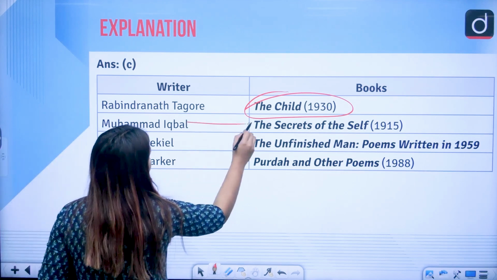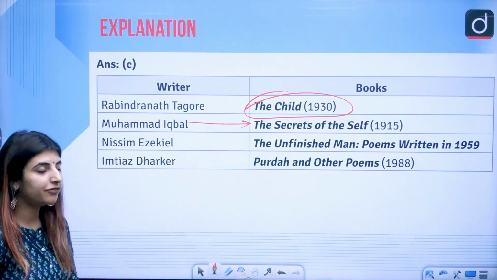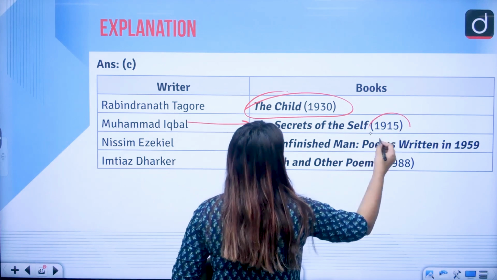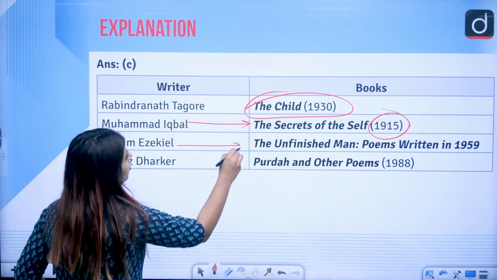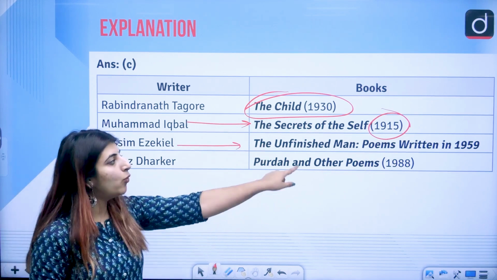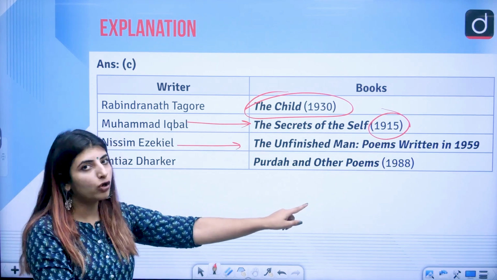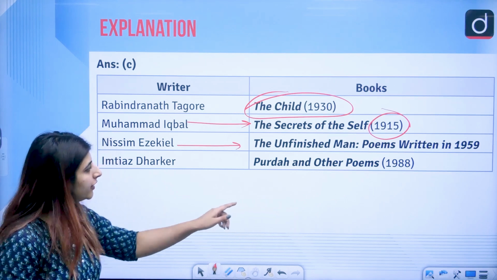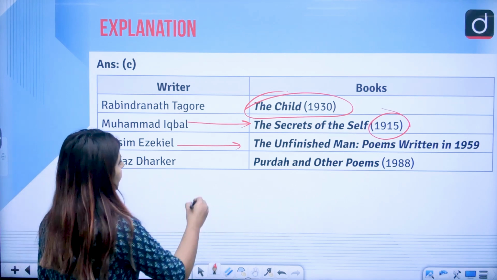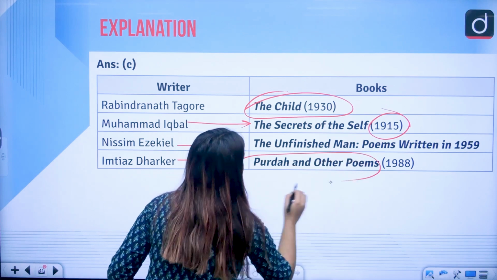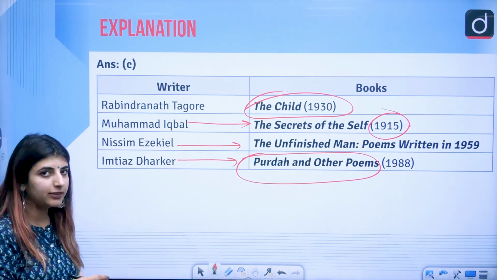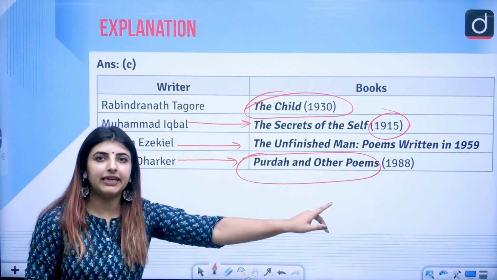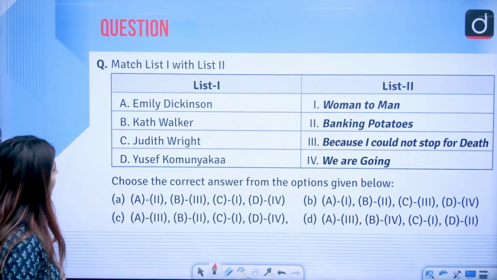Muhammad Iqbal wrote The Secrets of the Self, 1915, even before Tagore. Nissim Ezekiel wrote The Unfinished Man, poems written in 1959. Of course, it is a 1959 work. Imtiaz Dharker, Purdah and Other Poems. And Purdah in itself is a poem which has been written by her as well, correct, in the year 1988. So, try to match these very things.